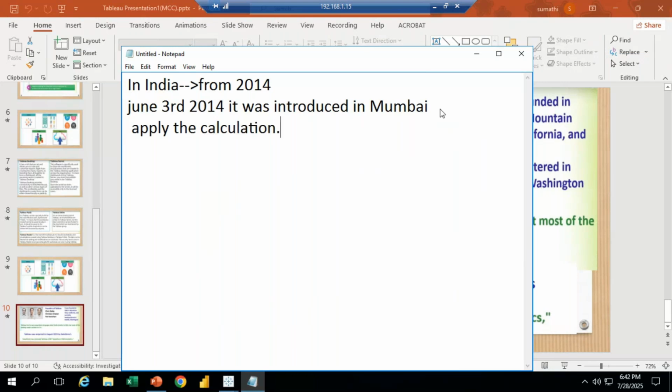Now, if I want to apply calculations, suppose I have the data, but I want to analyze it, summarize it, and filter it. If it is very complicated data, I want to make it easy using all these things. So for that, we are going to use some calculations, and most of the calculations we are going to use in Excel.